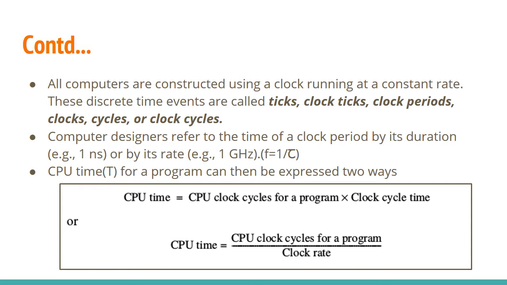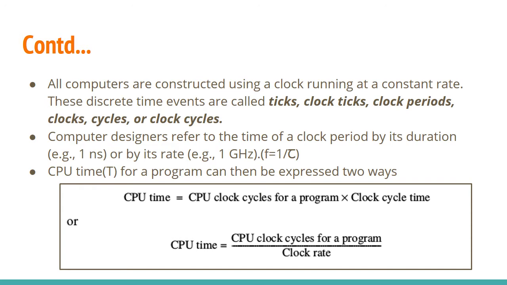These discrete time events are called ticks. The oscillation of this clock gives discrete time events, and these are known as ticks, or otherwise clock ticks, clock periods, clocks, cycles, or clock cycles. This is represented using tau. Computer designers refer to the time of a clock period by its duration or by its rate. If you are referring to this clock cycle by its rate, then it is known as the clock rate. It is represented by F equal to 1 by tau.